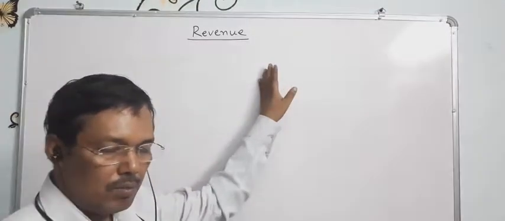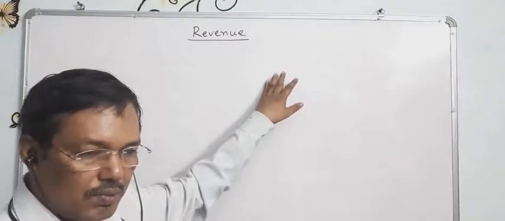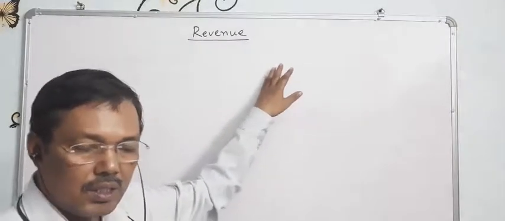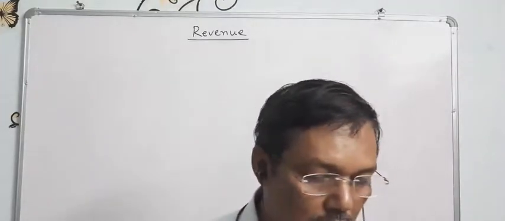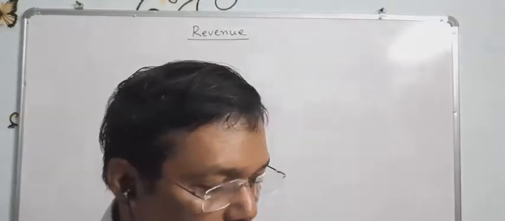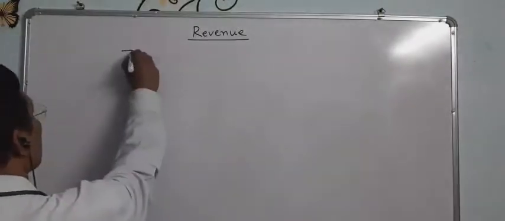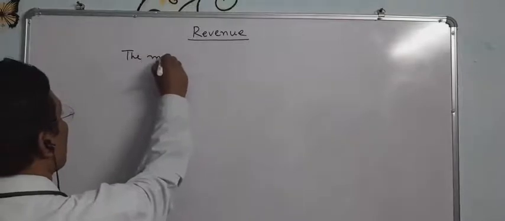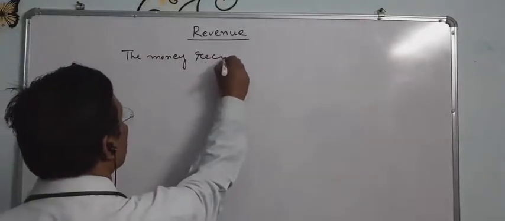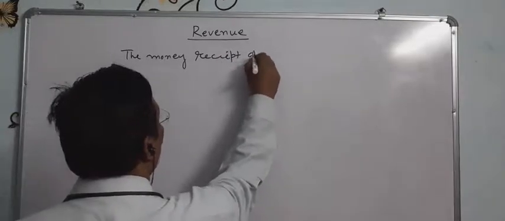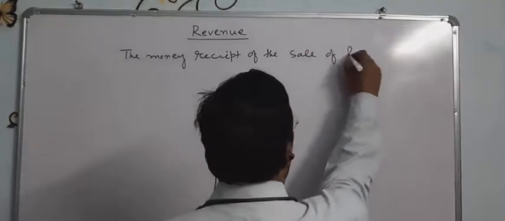When a farm sells his product in the market, whatever receipts he gets are called revenue. Or we may say the money receipts of the sale of the product.